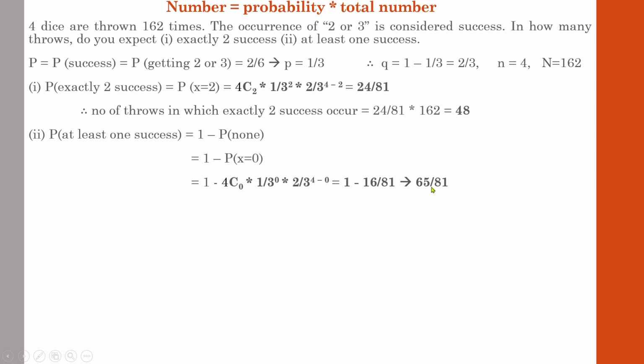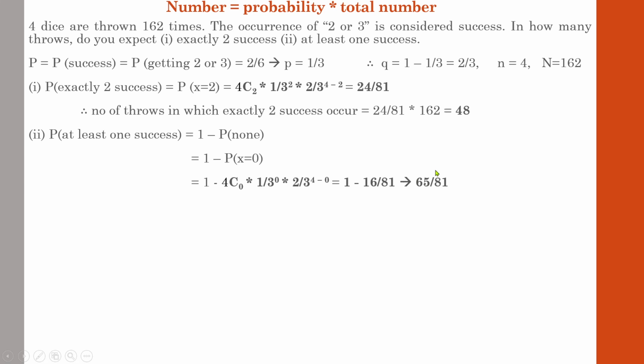By solving that you will get 16 by 81 as the probability when x equals 0. For at least one success you need to deduct the probability of none from 1. So 1 minus 16 by 81, by solving that you will get 65 by 81.